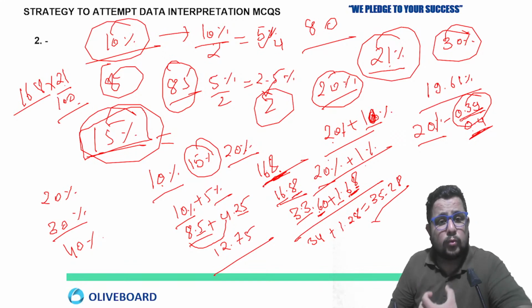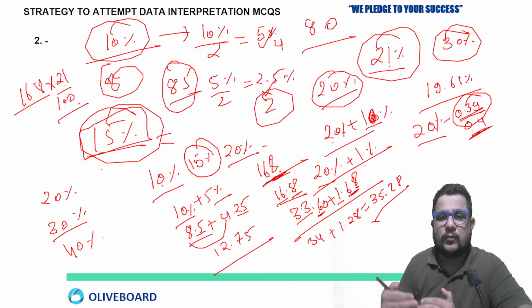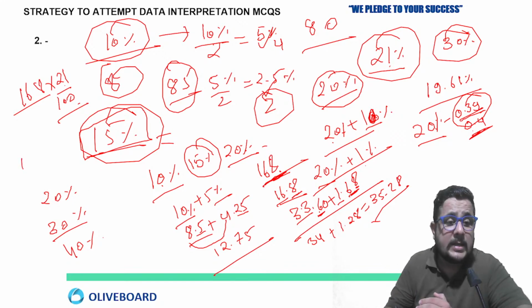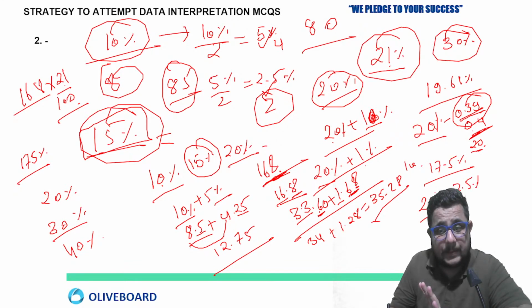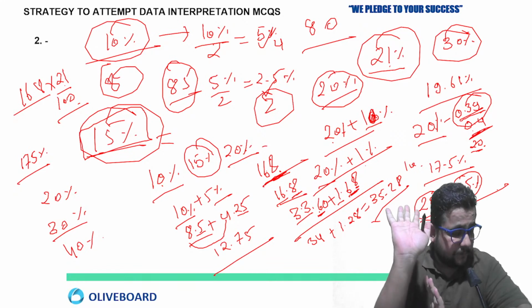Try to do it the way I am telling you: work out the multiple of 10. Suppose you have to calculate 17.5% of any number. 10 ones are 10, 10 twos are 20. It is between 10 and 20, near to 20. So I can write 20 minus 2.5 is equal to 17.5. So calculate 20%; 2.5% is just 1/4 of 10%. You can easily calculate it.